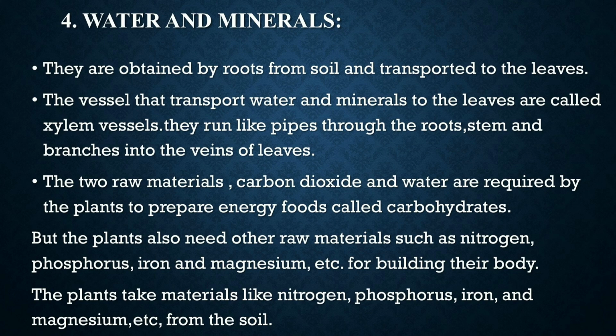So, water is absorbed by the roots of the plants from the soil through the process of osmosis and transported through xylem vessels. The two raw materials, carbon dioxide and water, are required by the plants to prepare energy foods called carbohydrates, such as glucose and starch.